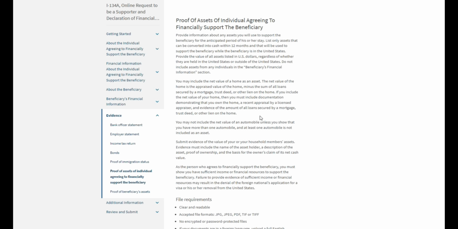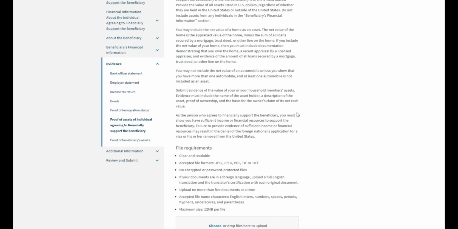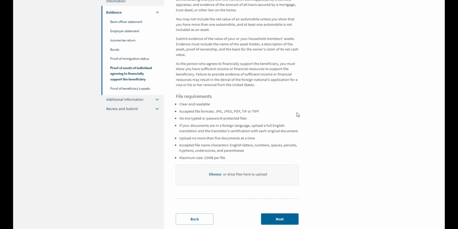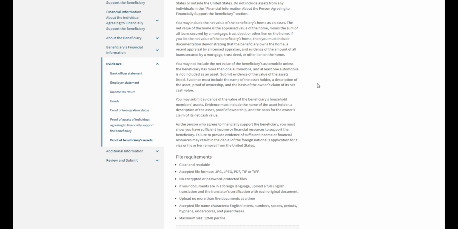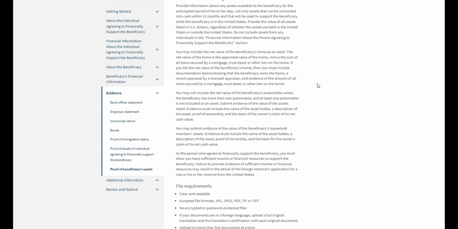If you choose to include things like your home asset or maybe a value of your second vehicle, in this case, please refer to these particular instructions which describe what exactly they are looking for as proof of these assets. But hopefully you will not need to provide this particular evidence. And finally, if the beneficiary has any assets like we listed earlier, for instance, checking and savings account, then here we will need to upload a bank statement.